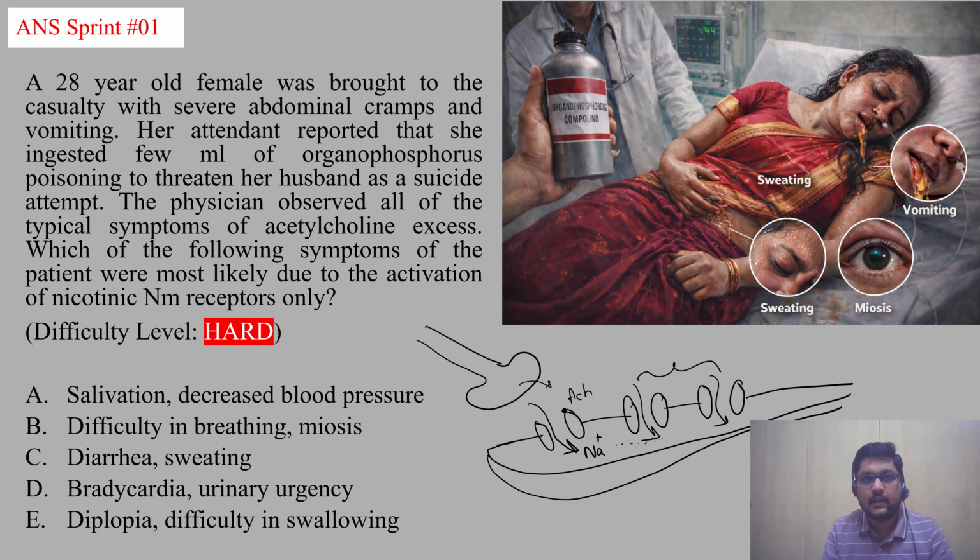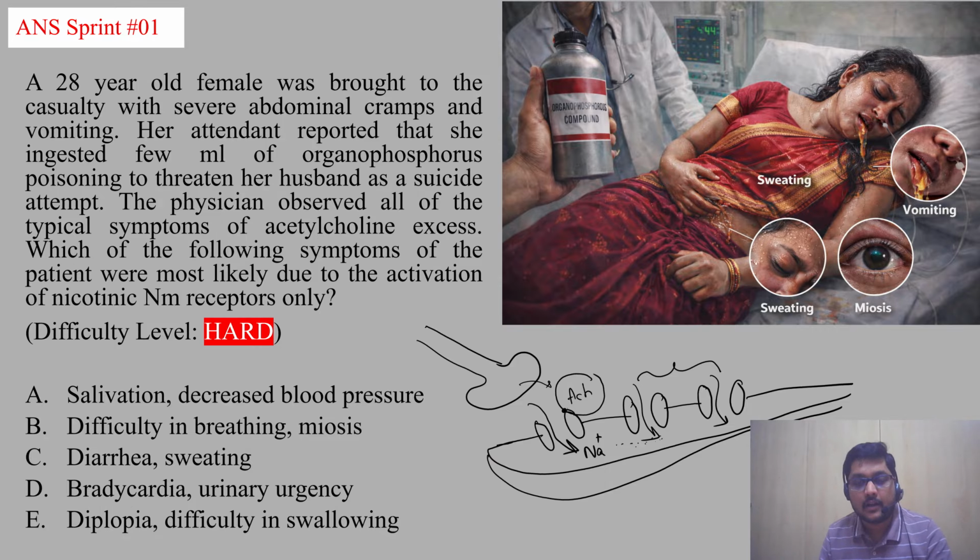The thing with acetylcholine is that it is very short acting. Once there is depolarization and conduction, the acetylcholine activity will be stopped because of rapid depolarization.